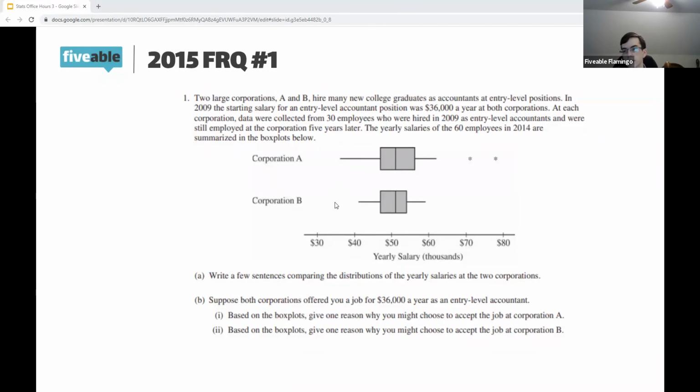One thing that we might look at is that the minimum salary for B 5 years later is $41,000, but for corporation A, it's still down here at $36,000. So I might want to work at corporation B, because although at corporation A you have the potential to make more, you might just stay making the same amount. And no matter what, on average, the average person will make about the same amount no matter which company they work at. So I might work at corporation B because although I don't have the potential to make as much, I do have the potential to make more than I started.